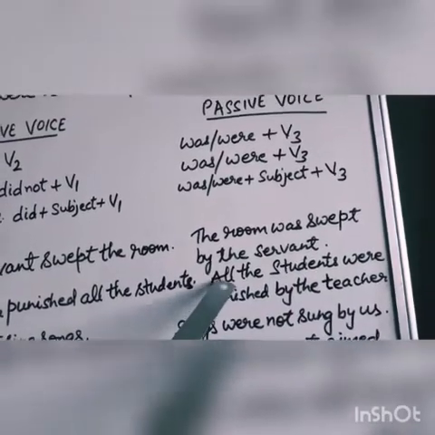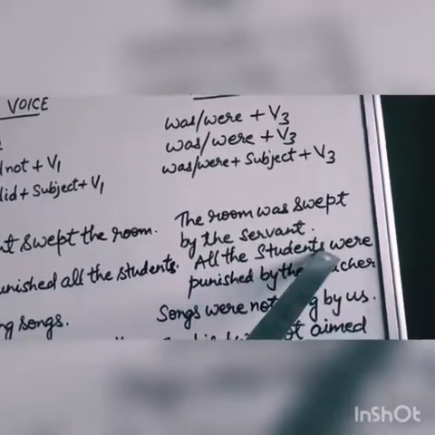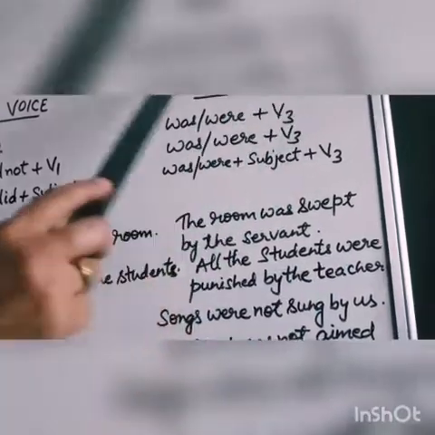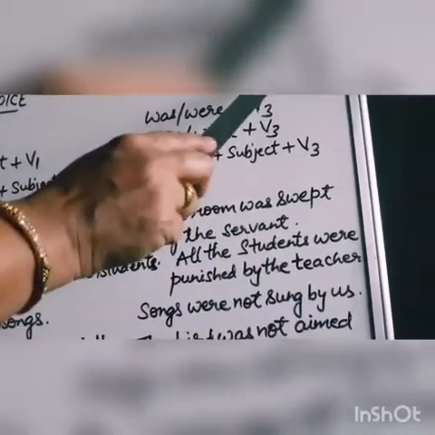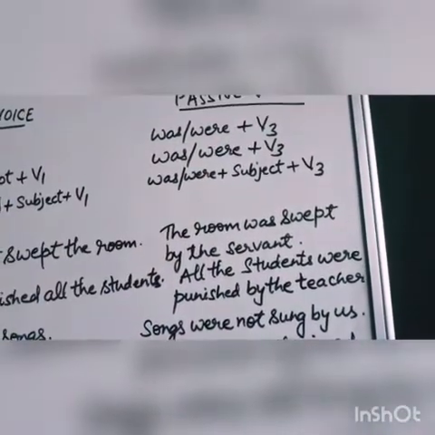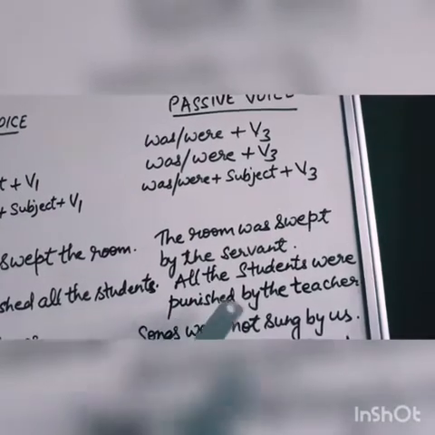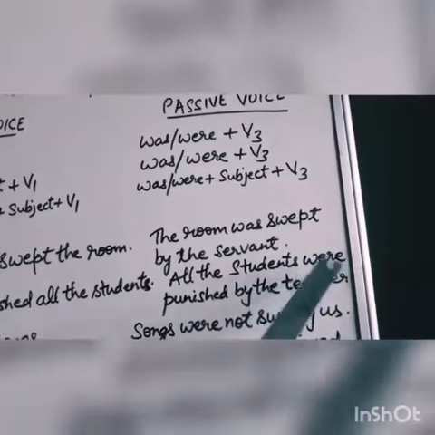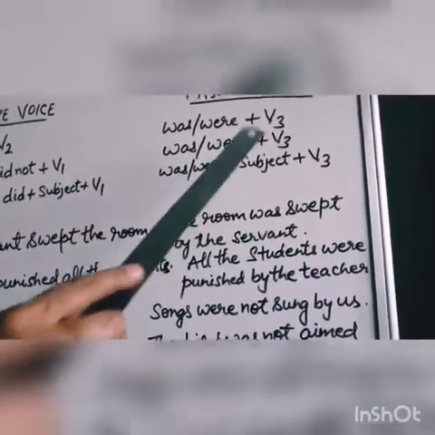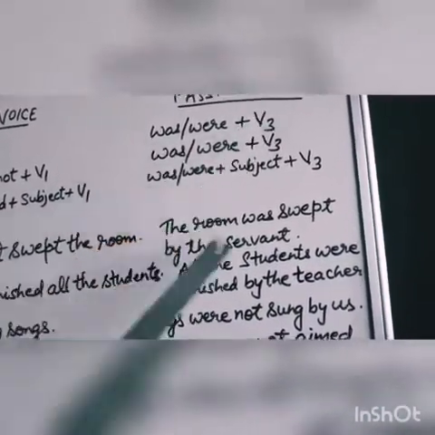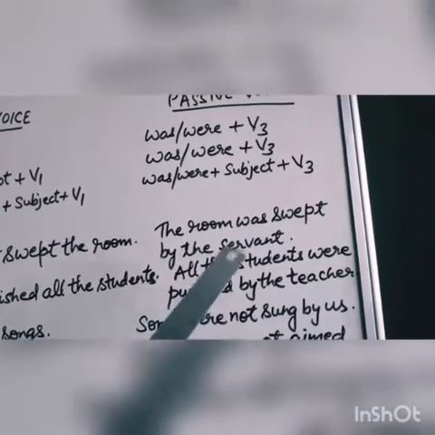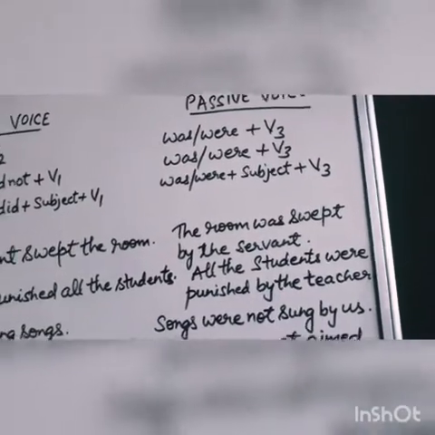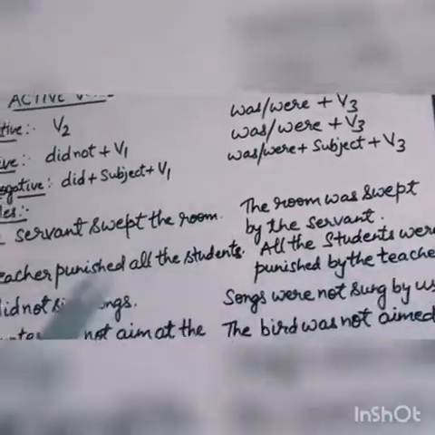So you will start with all the students. Here the students are in plural form. I told you that if there is plural noun, then you will use were. So with all the students we will use were here. All the students were, then again third form of the verb, punished by the teacher. The teacher will be at the end.